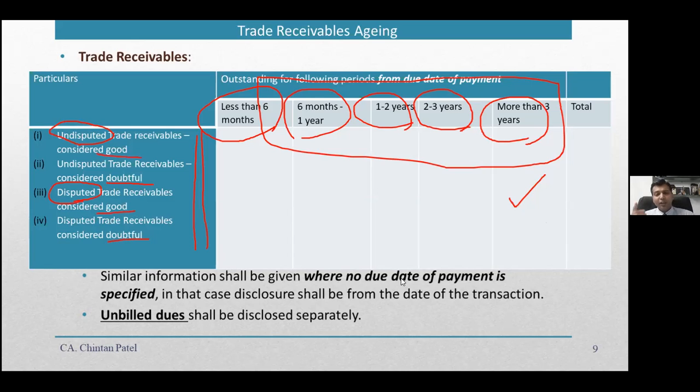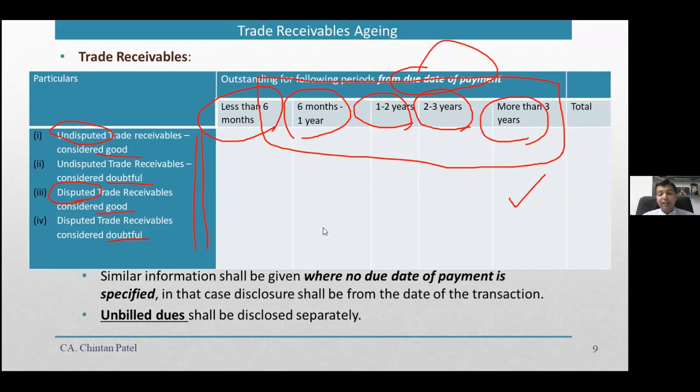And the question which comes to mind is how to compute aging. So aging is to be computed from the due date of payment. Now, what is the due date? I have sold the goods with a credit period of 30 days. So I sold goods on 1st March 2021. So the credit period ends on 30th March. So that is my due date. So the due date is the end of my credit period from which the amount is payable. So from that date, you need to compute the aging.